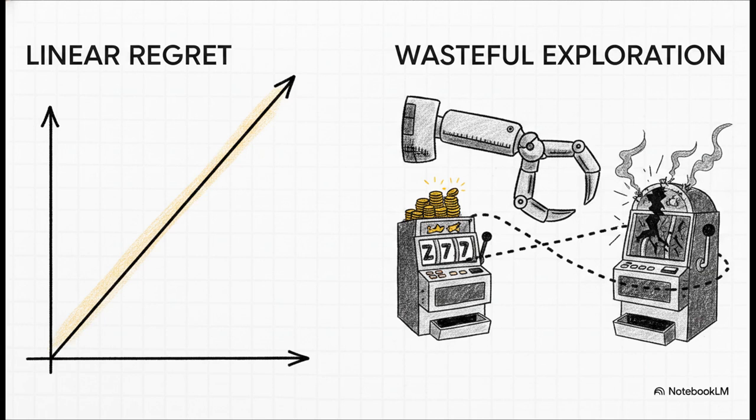Now, while this is incredibly simple to implement, the fatal flaw here is that a constant exploration rate forces the algorithm to waste time exploring forever. Even after you've confidently found the absolute best option and played it 1,000 times, epsilon greedy will blindly force you to pull a bad lever 10% of the time. Because of this endless random wandering, the algorithm suffers from what we call linear cumulative regret. Your regret just keeps growing on a straight upward trajectory forever, no way around it.